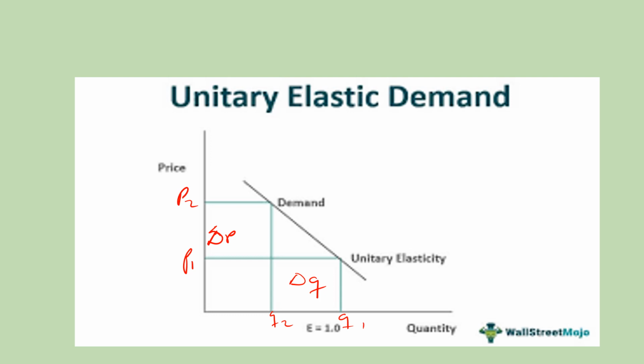In other words, if there has been a 50% increase in the price of the commodity, it will lead to the same 50% change in quantity demanded. That is why it has the name unitary elastic demand. Whatever happens to the price of the commodity equally affects the quantity demanded of the commodity. If there has been a 50% fall in the price, it will lead to the same 50% increase in quantity demanded. So that is unitary elastic demand.